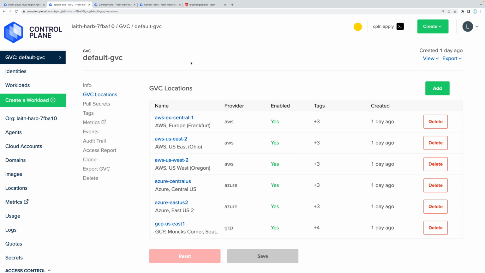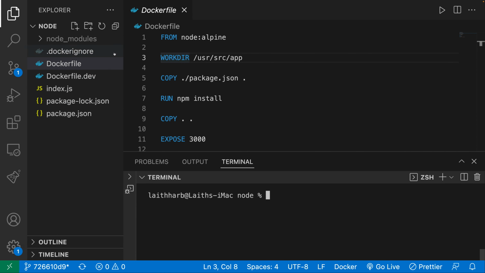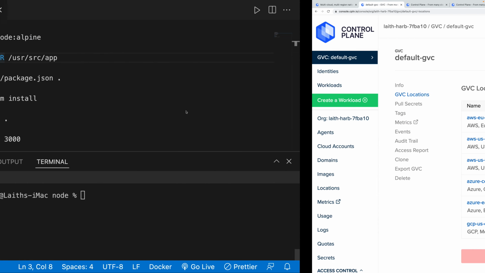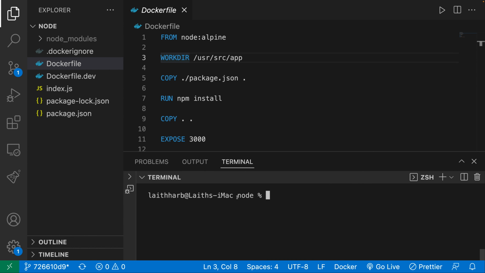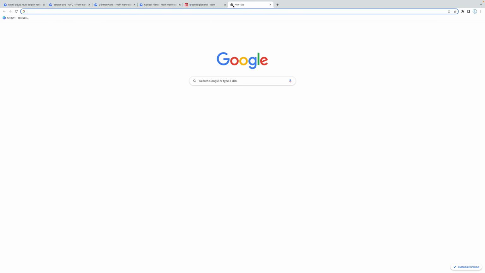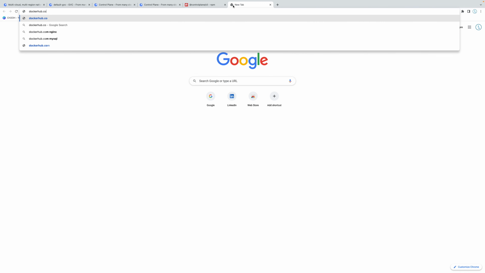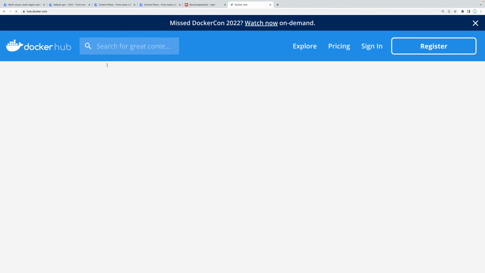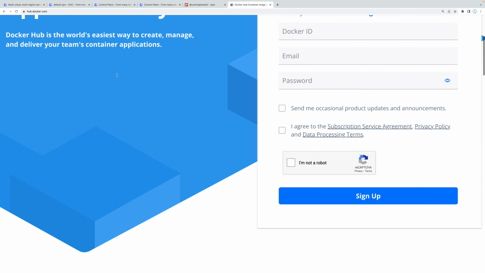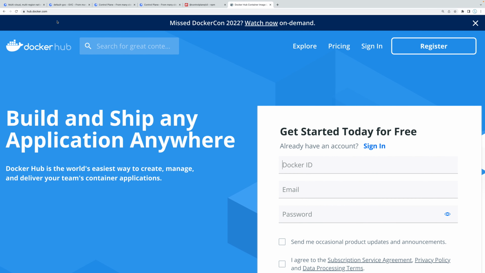In the last video, we discussed that we somehow need to inform Control Plane about this image over here. And these are the steps that we have to do in order to do that. So firstly, we need to build our image right over here locally. And then we need to push our image to an image repository. We've actually seen this before. If I go to dockerhub.com, this over here is an image repository. It's a place where a bunch of images are going to be stored.